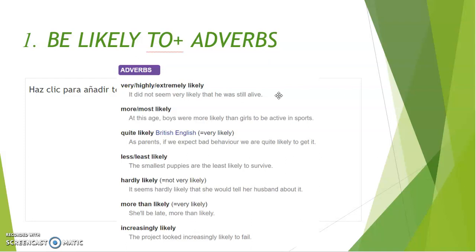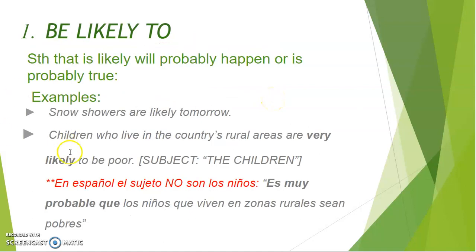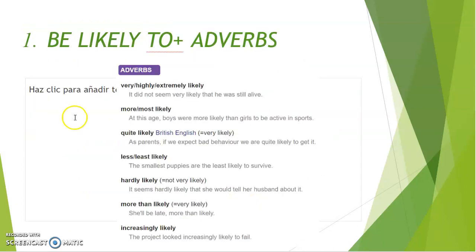siguiera vivo, ¿vale? En este caso, esta forma de utilizar be likely to es un poco más parecida a lo que nosotros diríamos en español, ¿vale? Pero también podemos hacerla como se ha hecho en este caso. Podemos convertir en sujeto lo que no es sujeto en español. Por ejemplo, yo podría decir aquí, he was not very likely to be alive. Okay?